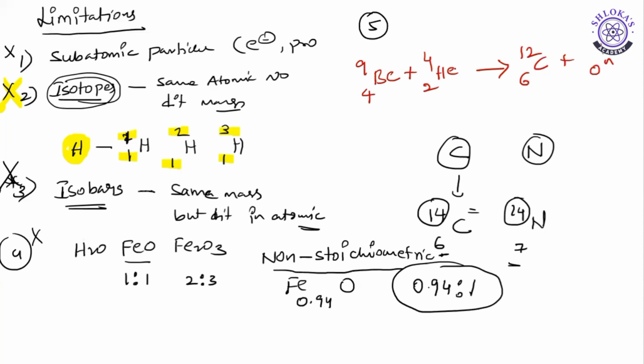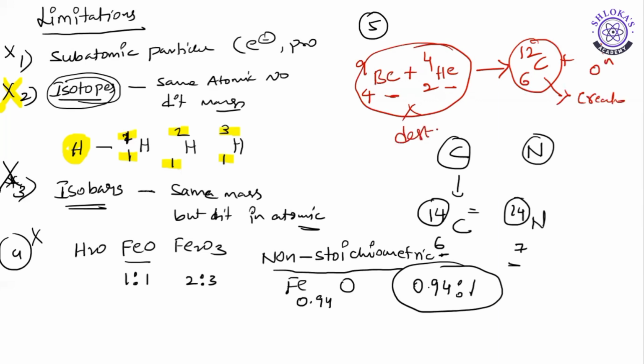See here, before the reaction we have beryllium and helium. These atoms we have taken. After the reaction, these atoms are no more, meaning they have been destroyed. Before the reaction we don't have carbon, but after the reaction we have carbon. This means it has been created and these are destroyed. So atoms can be created and destroyed according to nuclear chemical reactions. After the discovery of nuclear chemical reactions, it has been proved that atoms can be created and destroyed. So the fifth point was also proved wrong.